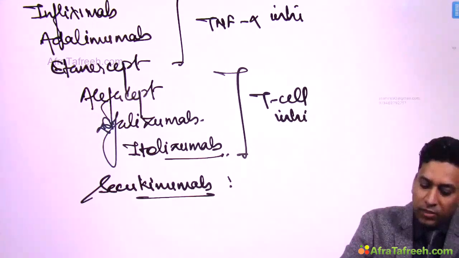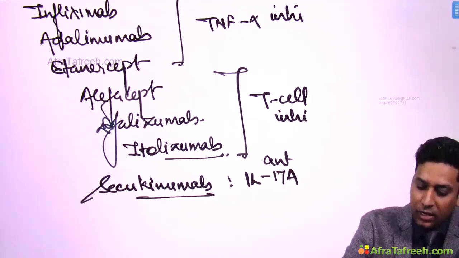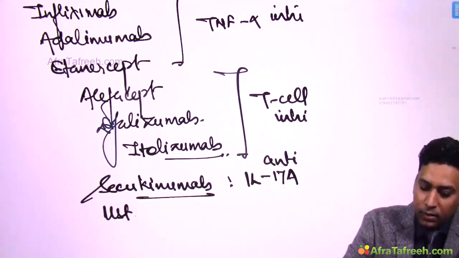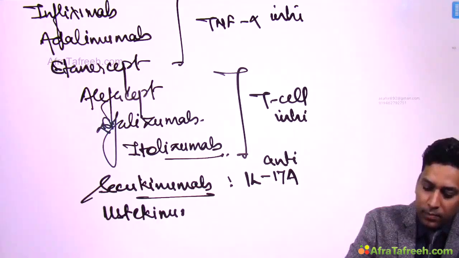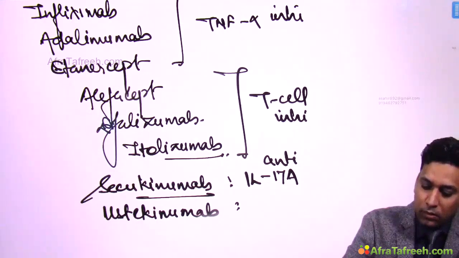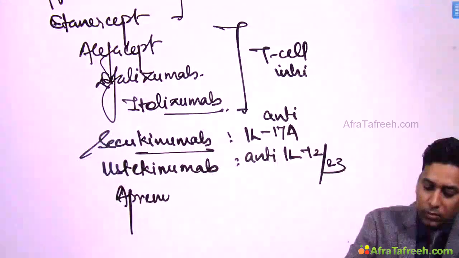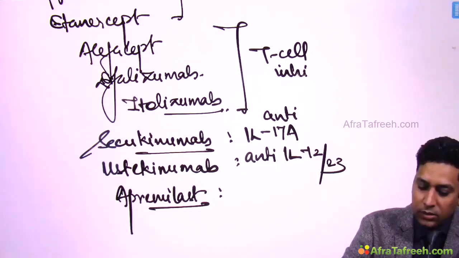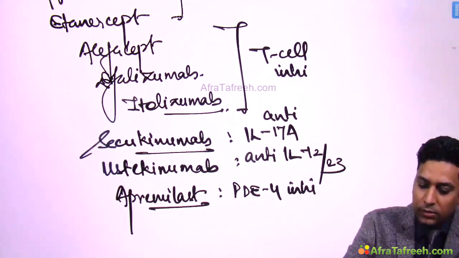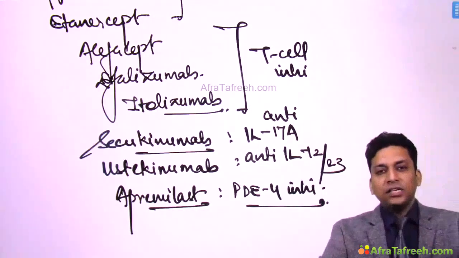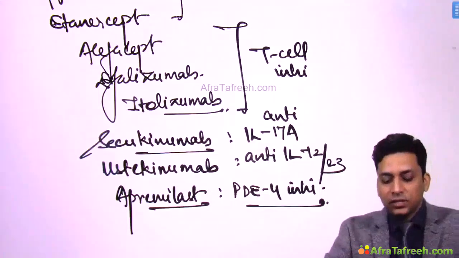Then secukinumab, which acts on interleukin 17A, so this is anti-interleukin 17A. Ustekinumab, which is anti-interleukin 12 and 23. Apremilast, which is phosphodiesterase 4 inhibitor. So these are various biological drugs, newer drugs which can be used in the cases of psoriasis.